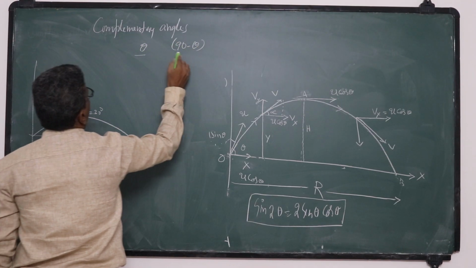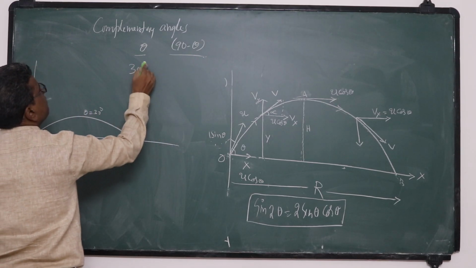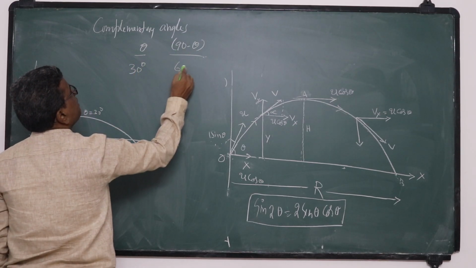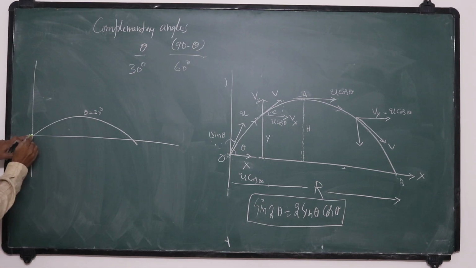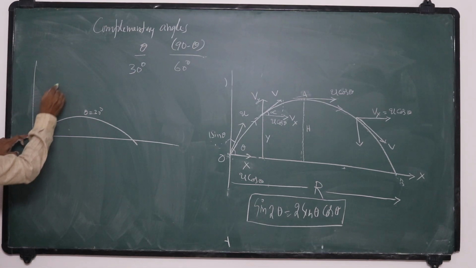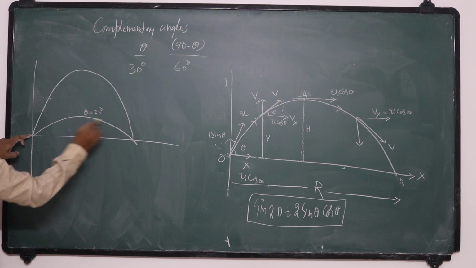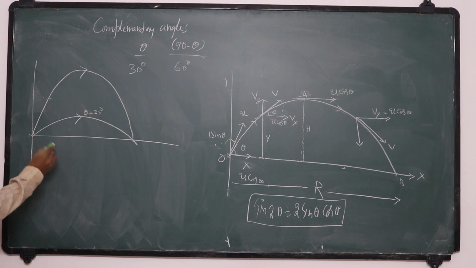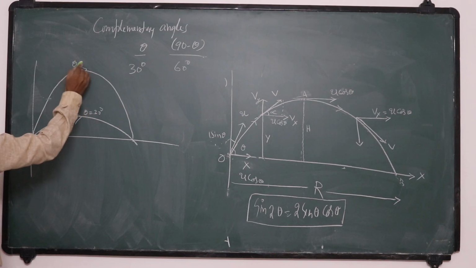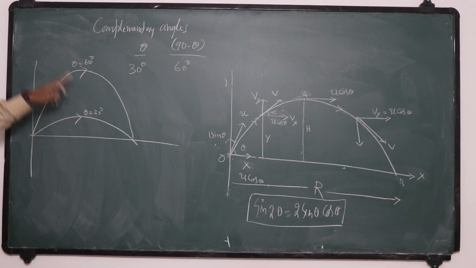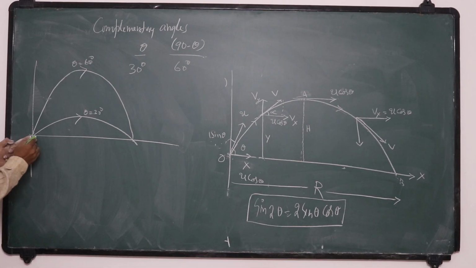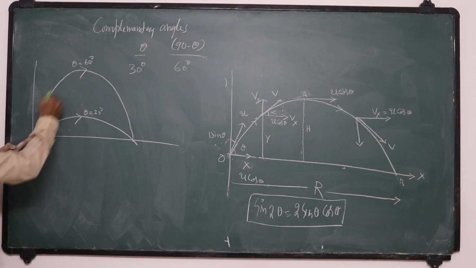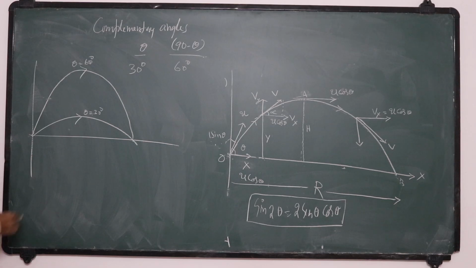I take 30 degrees. What is 90 minus 30? 60 degrees. So if you project with 60 degrees like this, both stones will reach the ground at the same point. Ranges are same. That means if you project a stone with an angle 30 degrees with a given initial velocity or 60 degrees, both stones will reach the same point.